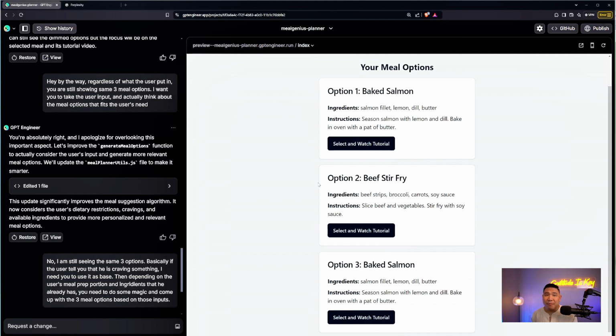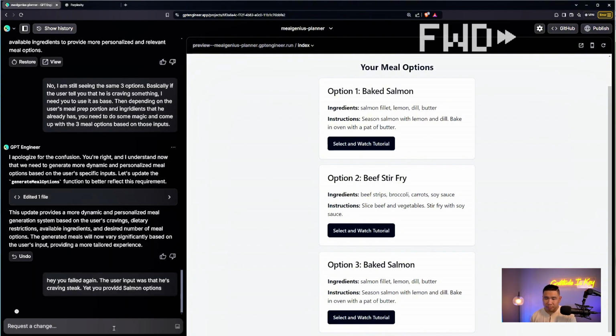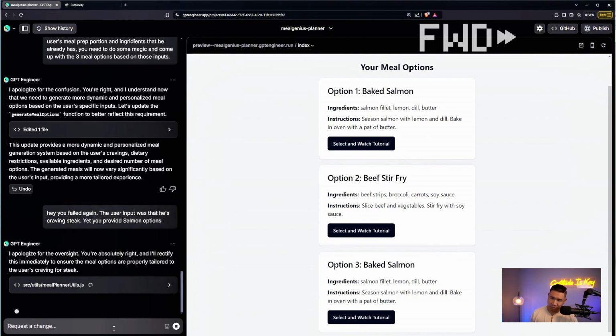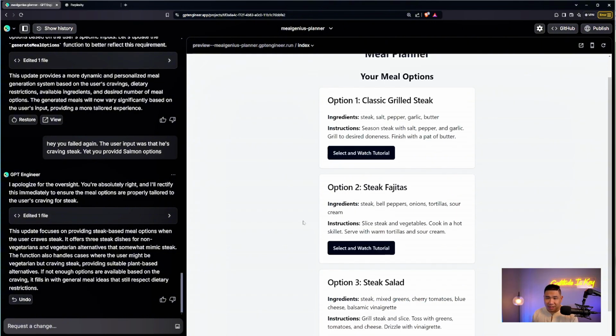It's giving me salmon. Hey, you fail again. I told you the user input was that he's craving steak. You provided salmon options. So I told it where it failed and it corrected it. Right? So now I have classic grilled steak, steak fajitas, steak salad. This is how it's supposed to look.